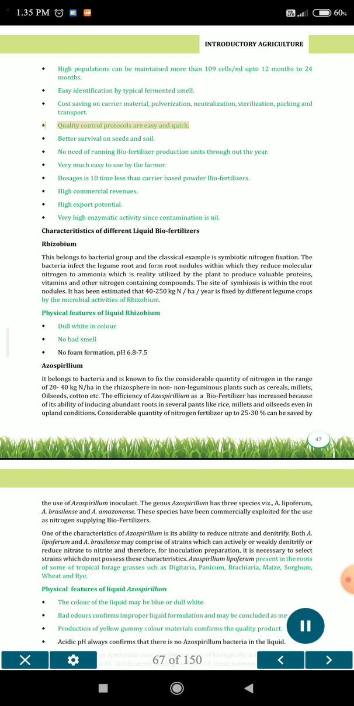Quality control protocols are easy and quick. Better survival on seeds and soil. No need of running biofertilizer production units throughout the year. Very easy to use by the farmer. Dosage is 10 times less than carrier-based powder biofertilizer. High commercial revenues. High export potential. Very high enzymatic activity since contamination is nil.